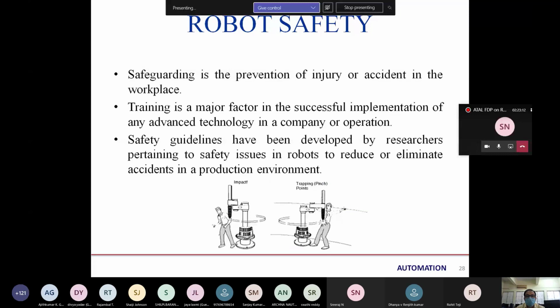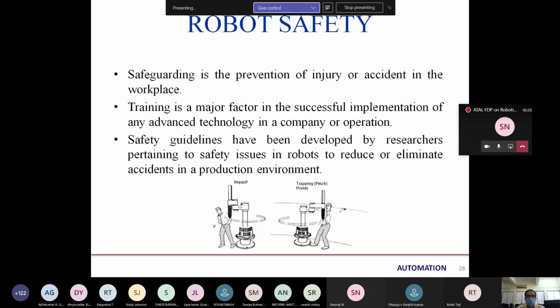Safeguarding is the prevention of injury or accident in the workplace. Training is the major factor in the successful implementation of any advanced technology in a company. If we are employing collaborative robots that collaborate with humans, then we have to train the humans also on what to do and what safety measures to take when working with the robots.